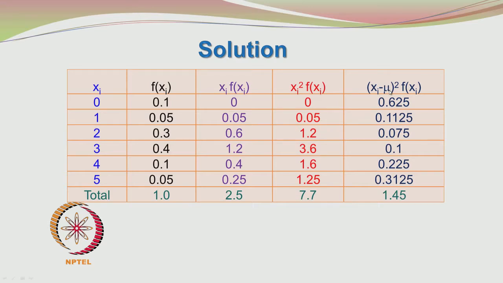So, the total sum of the squared deviations multiplied by the respective probability distribution values is 1.45. This is nothing but the variance. The sum is the variance.